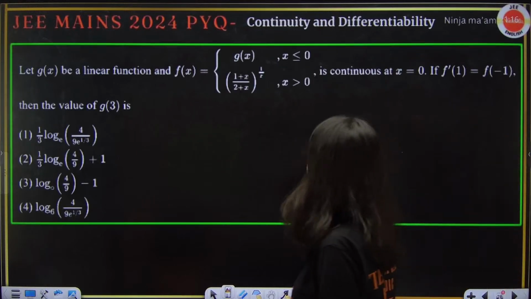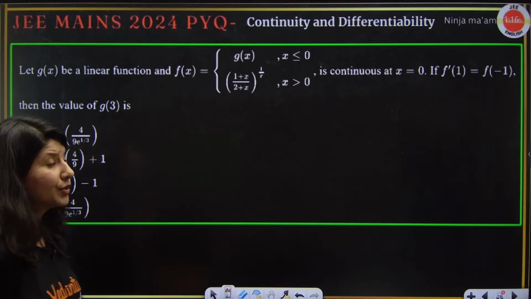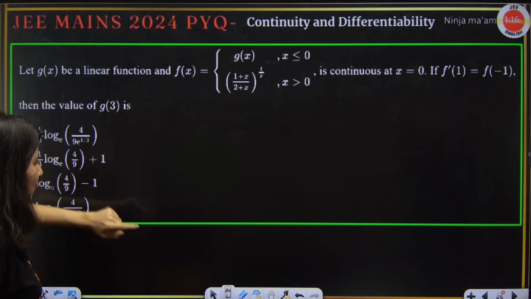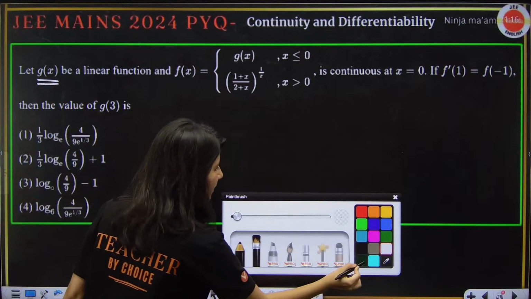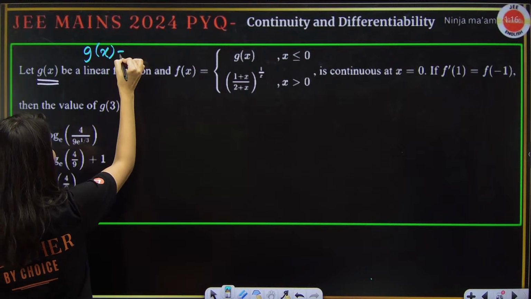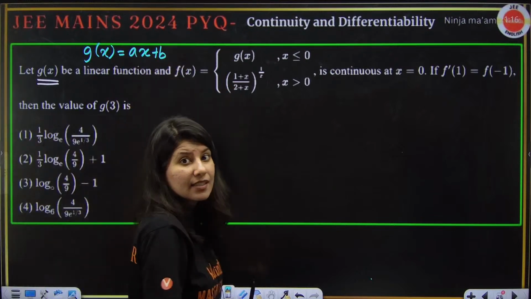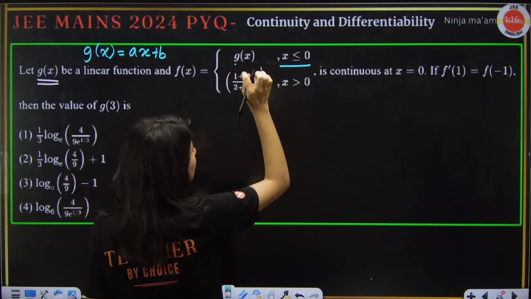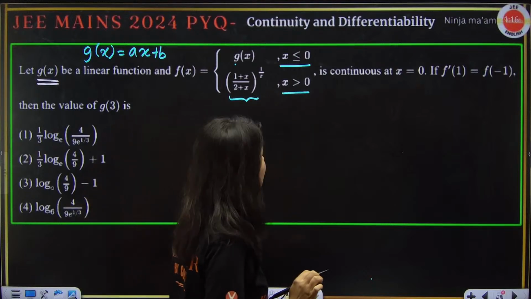And now let us talk about this question. Okay, all right, this is a good question, I would say. g(x) is a linear function. Do you know what is a linear function? The moment I see this, I can assume g(x) equals ax plus b, correct? f(x) is equal to g(x) when x is less than or equal to 0, and for x greater than 0, this is your f(x), right?